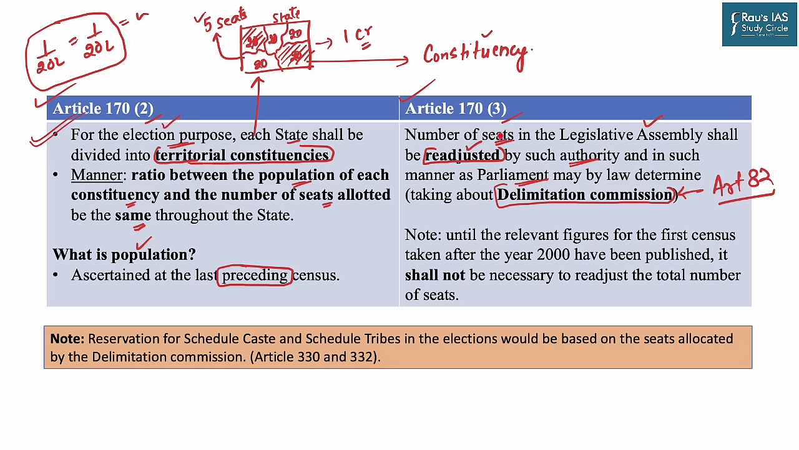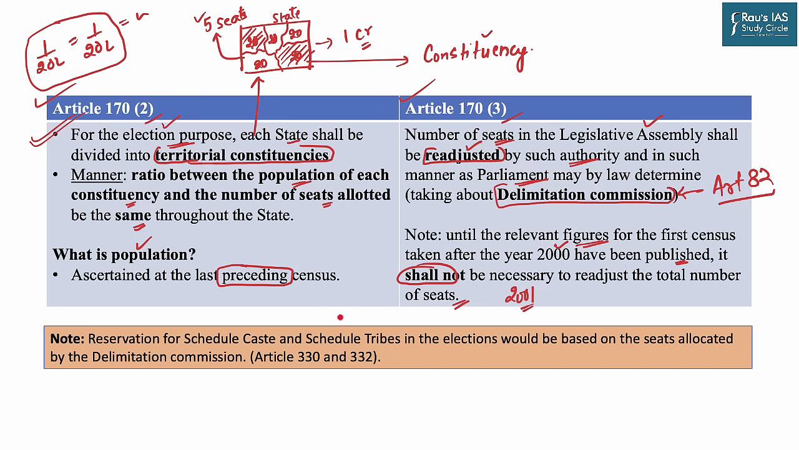Now, one thing is important. Until the relevant figures of the first census taken after 2000 have been published, it shall not be necessary to readjust the total number of seats. And that is the reason why the government has fixed the previous census, the 2001 census, for the current delimitation exercise.